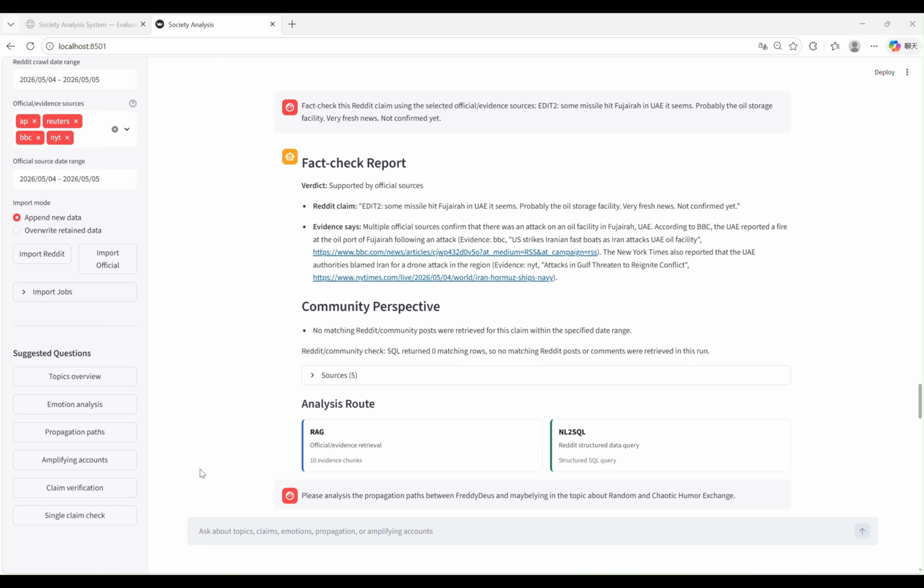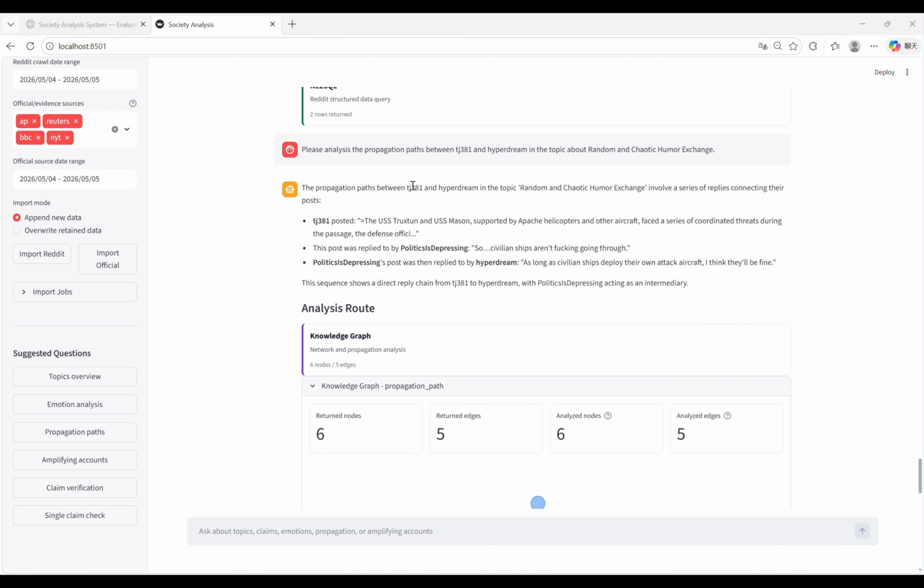And we come to the last question, fact check. This question mainly helps us check the evidence we found in the official sources. Do they really exist in the official sources, or did the AI just tell a lie? So we can see that its verdict is supported by official sources. We do find the evidence from these two sources in our database.